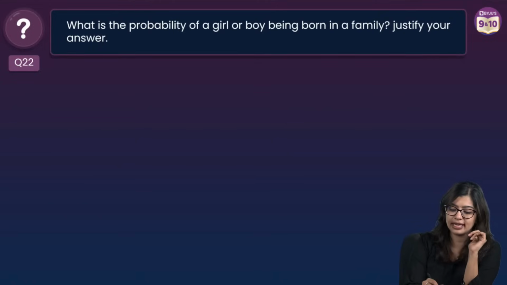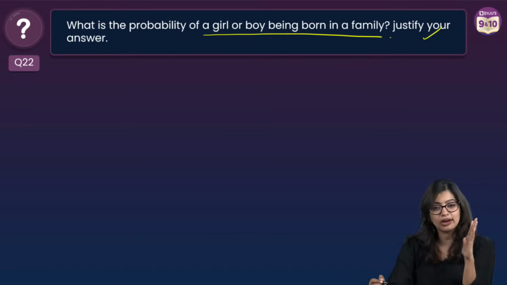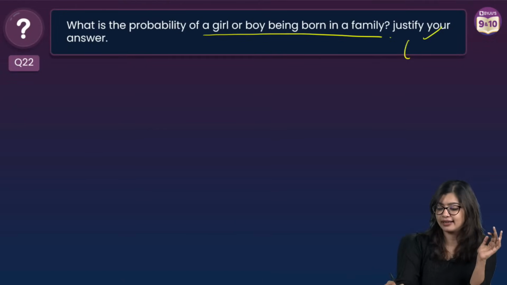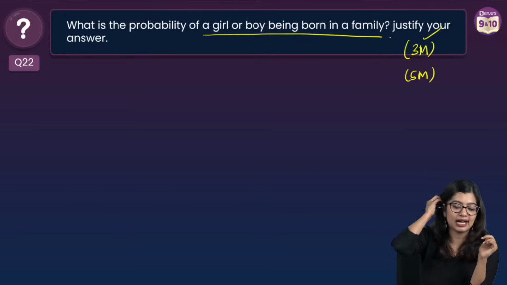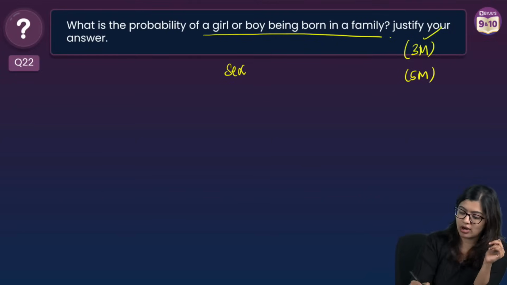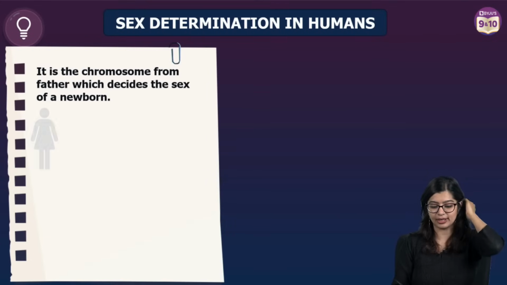Now, what is the probability of a girl or a boy being born in a family? Justify your answer. 50-50%, this will come for 3 marks, this will come for 5 marks, right? So what are they asking you here? This is the whole concept of sex determination, right? So they are mainly asking you about sex determination.